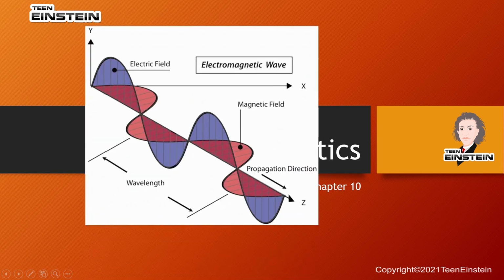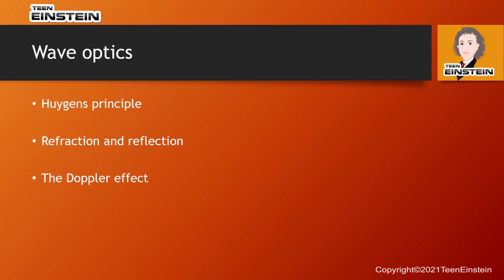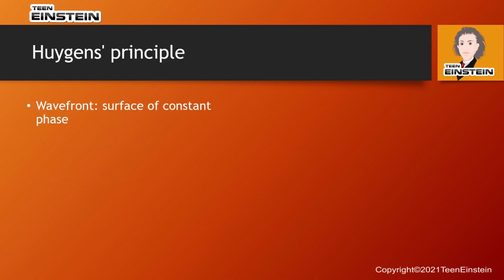But in wave optics, we consider light as an electromagnetic wave, because light is an electromagnetic wave. So when we consider light as an electromagnetic wave, we need to incorporate the wave nature of the light and understand the properties like wavelength, frequency, and speed, how they change when light moves from one medium to another. So all this we will study in this chapter. So in this particular lecture, we are going to talk about Huygens principle, refraction and reflection of light from a plane surface, the Doppler effect.